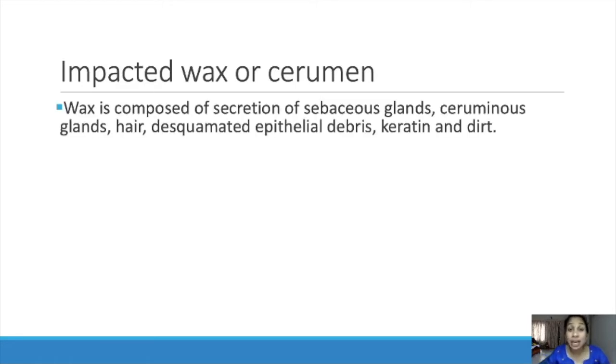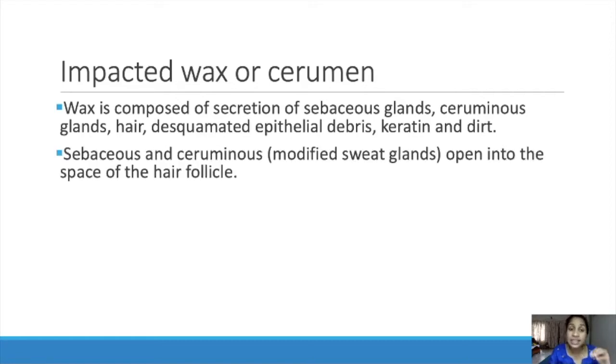So wax is composed of secretion of sebaceous glands, ceruminous glands, hair, desquamated epithelial debris, keratin, and dirt. Ceruminous glands are nothing but modified sweat glands that open into the space of the hair follicle.